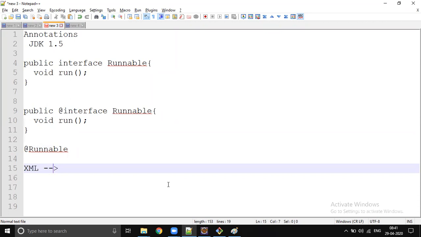Can somebody guess? You have a schema for XML? No, schema validation you can do with compiler validation also. Validation wise, both are the same. Even annotations are better than XML schemas. The answer: it's easy to change without touching the code, and we don't need to build and deploy. Exactly, so we separate our configuration from our application. If it is an XML file, you can put it anywhere on the class path, and you can change it dynamically.